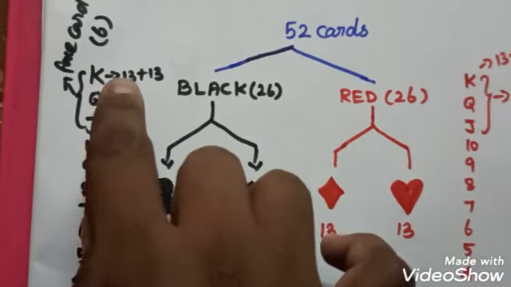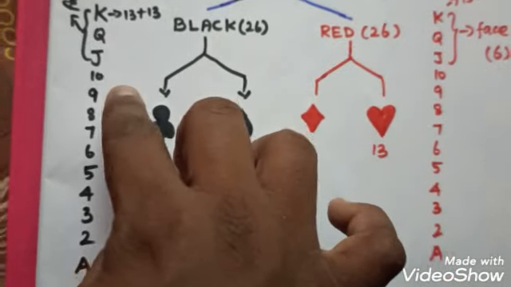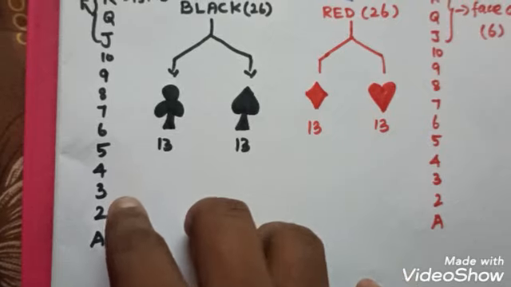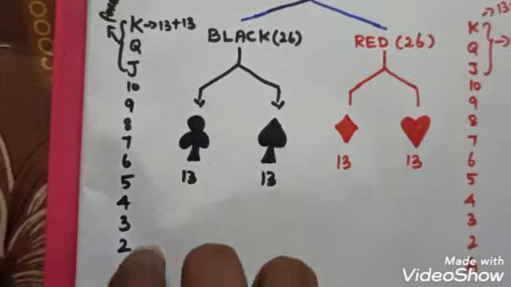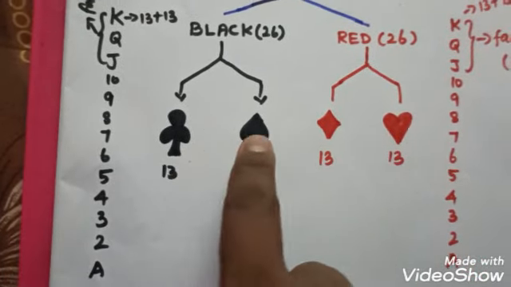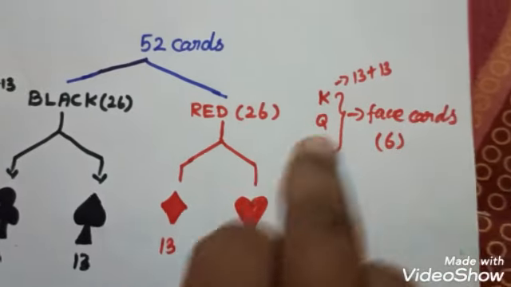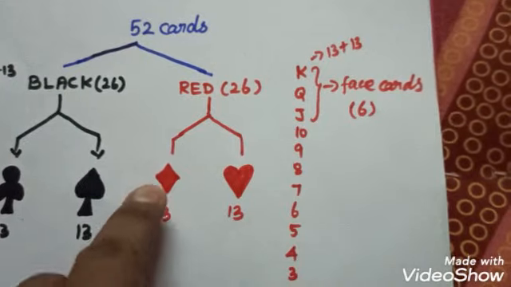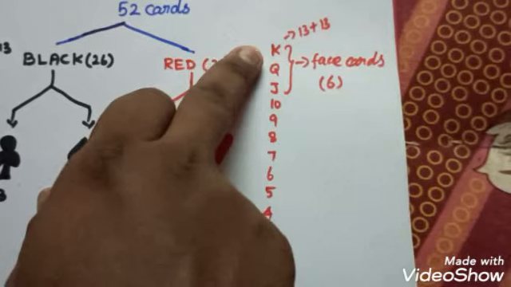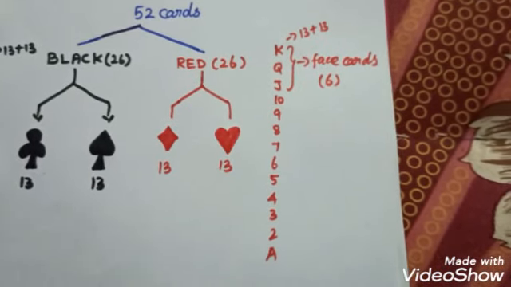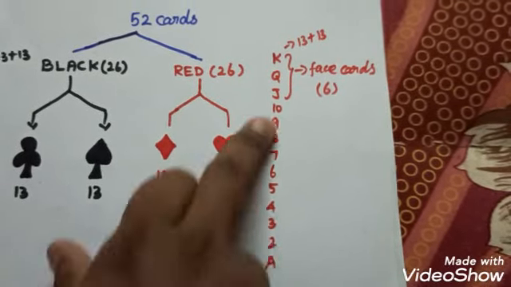The same way each set of 13 cards is king, queen, jack, that is K, Q, J, 10, 9, 8, 7, 6, 5, 4, 3, 2, A. A means ace. This order is in clover and spade. This red also: diamond containing 13 cards, hearts containing 13 cards. Those 13 cards are king, queen, jack, 10, 9, 8, 7, 6, 5, 4, 3, 2 and then ace. The same way the set of hearts also has 13 cards.